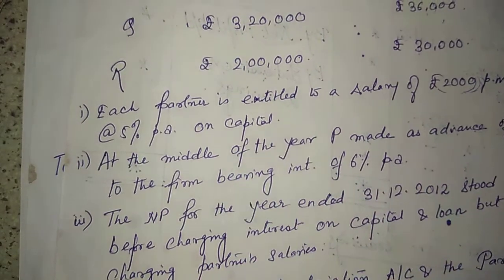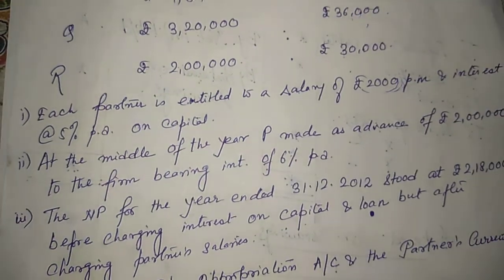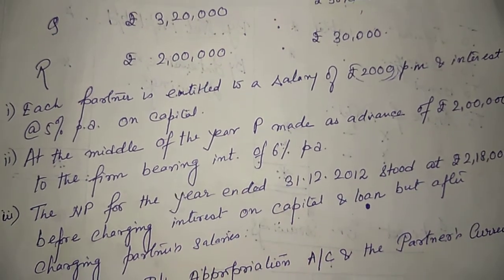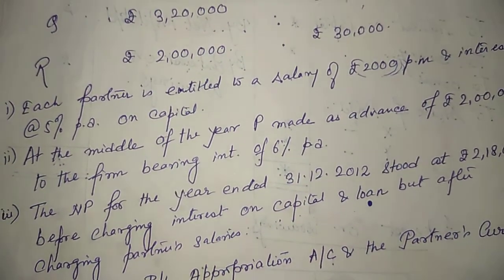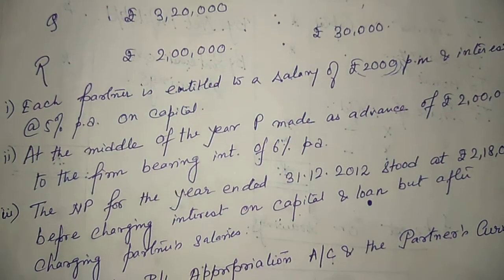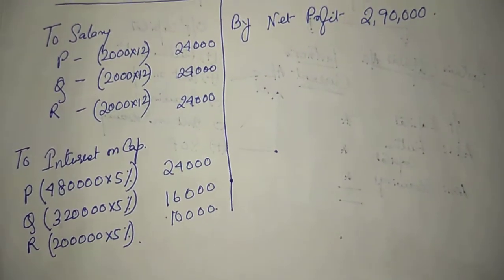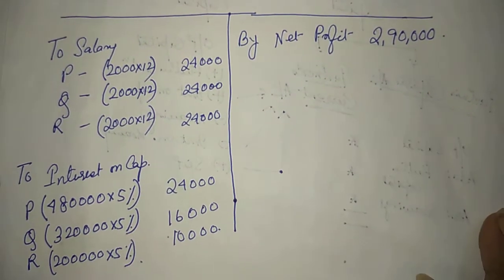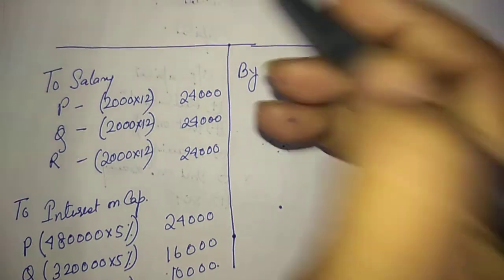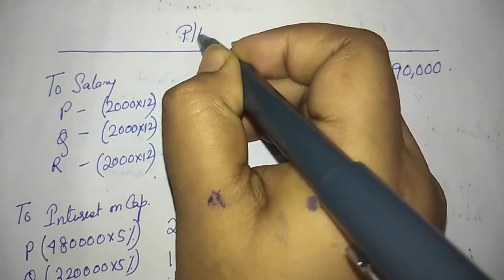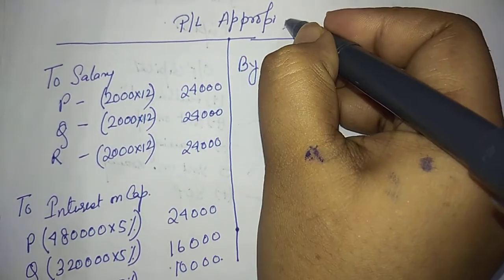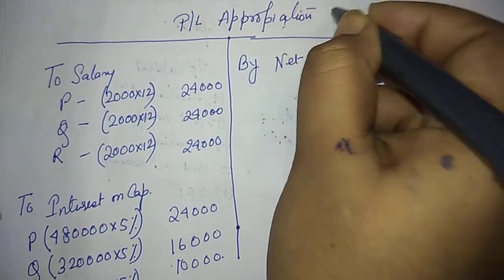At the middle of the year, P made an advance of rupees 2 lakh to the firm bearing an interest of 6%. 2 lakh advance means loan. Okay, that means we have to give interest on loan as well. But interest on loan, they generally don't prefer to show in profit and loss appropriation account because it is not an appropriation of profit.